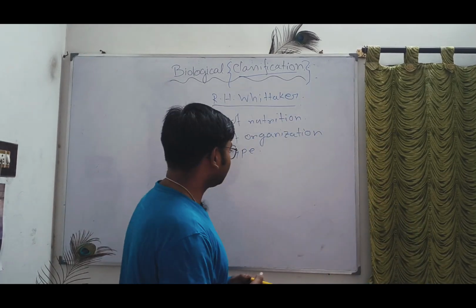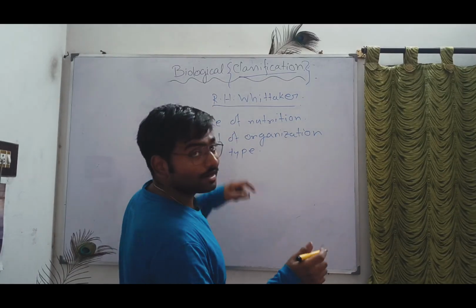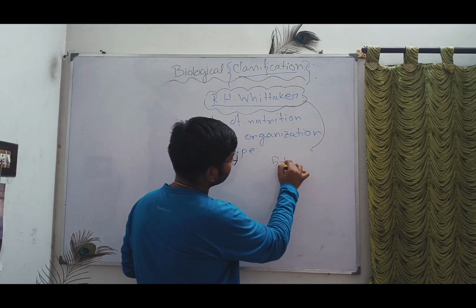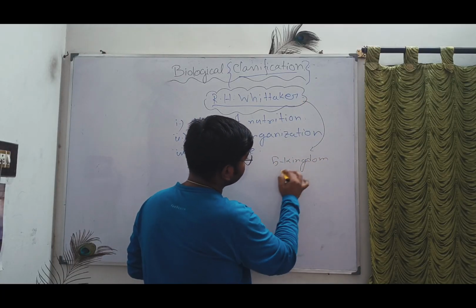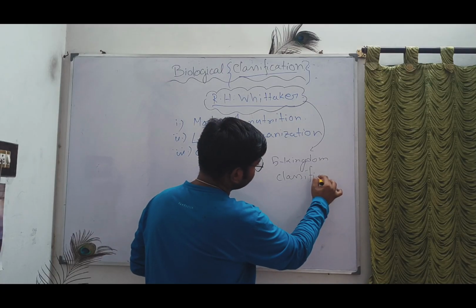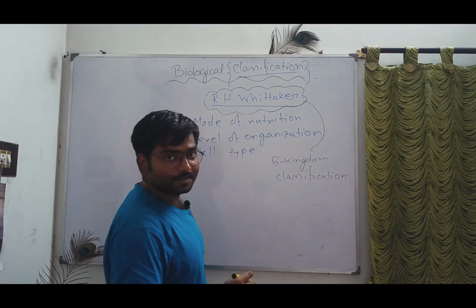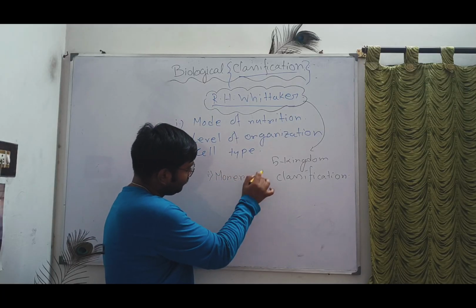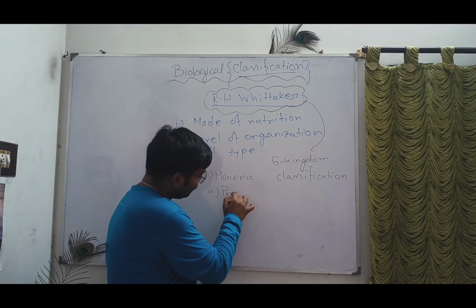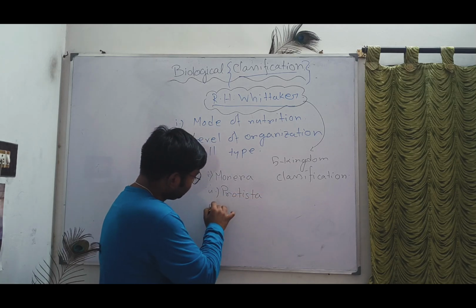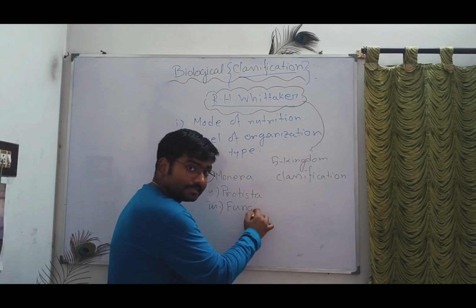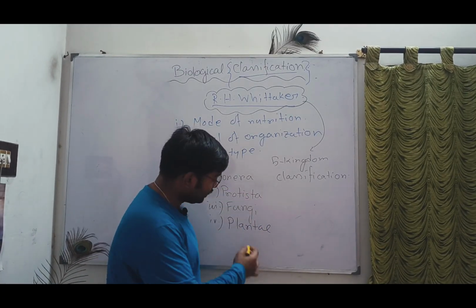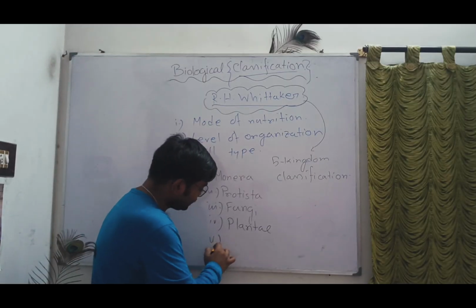So right now I am writing what R.H. Whittaker did. He gave the 5 kingdom classification. So what are the 5 kingdoms? Number one, Monera. Number two, Protista. Number three, Fungi. Number four, Plantae. Look at the spelling, P-L-A-N-T-A-E, Plantae. Number five, Animalia, not animal, Animalia.